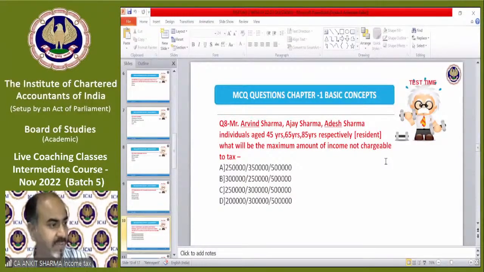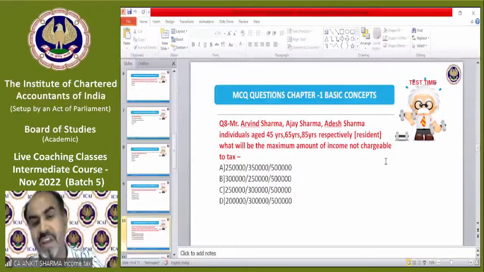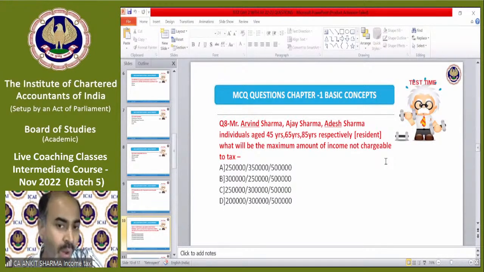The correct answer is of course C. Mukta is asking, is a CA's income salary for him? No. If you are a CA in practice, that means you are running your organization as a businessman, so that is your professional income. If you are doing a job somewhere, then in that case the income will fall under salary. We have discussed this concept with an example in basic concept session number 1. Please do read that.